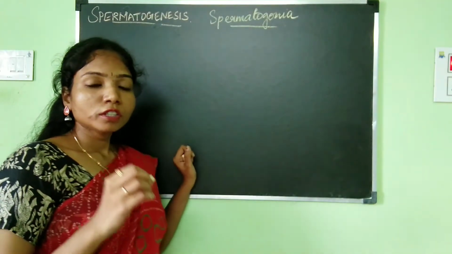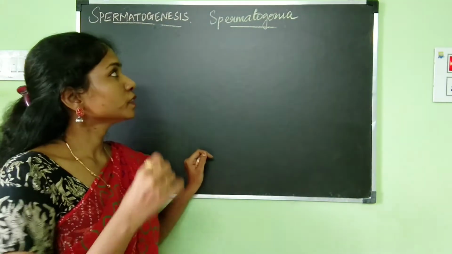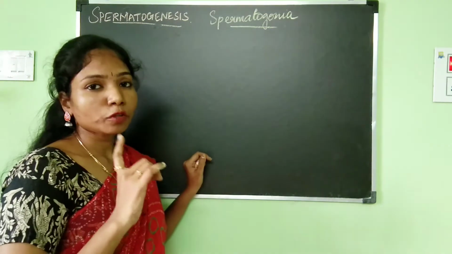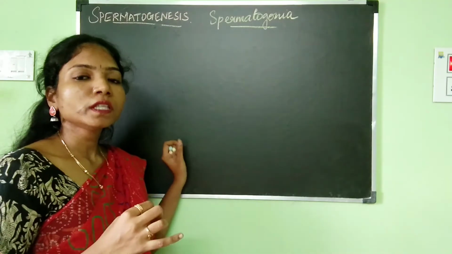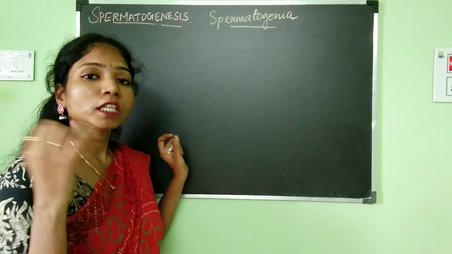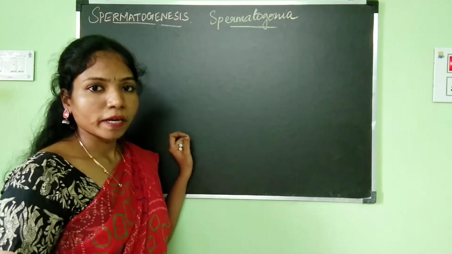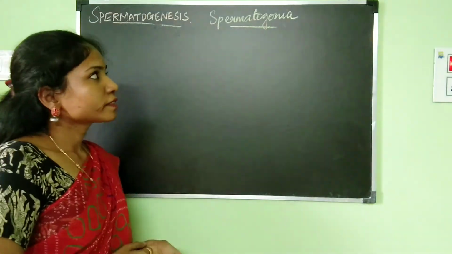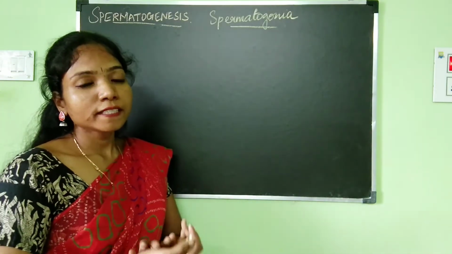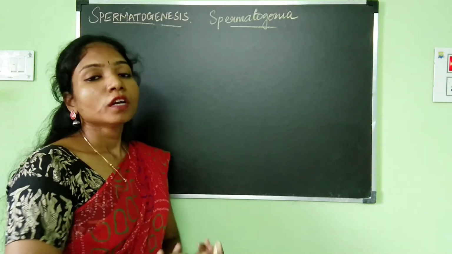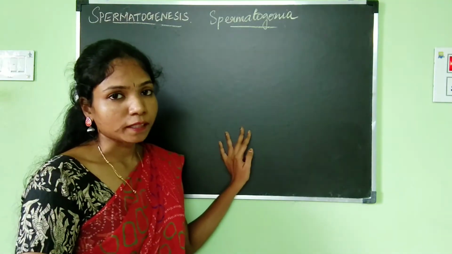So now we are going to start by discussing the first stage of spermatogenesis, which is spermatocytogenesis. Spermatocytogenesis begins with how the spermatogonium or spermatogonia develops into the spermatid. In this step, what I've written is spermatogonia. So where is this spermatogonia coming from? It is coming from the primordial germ cell.